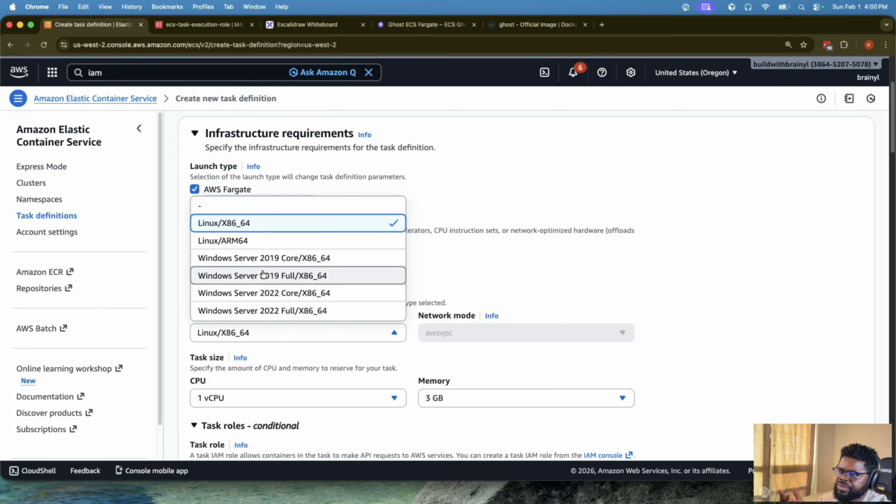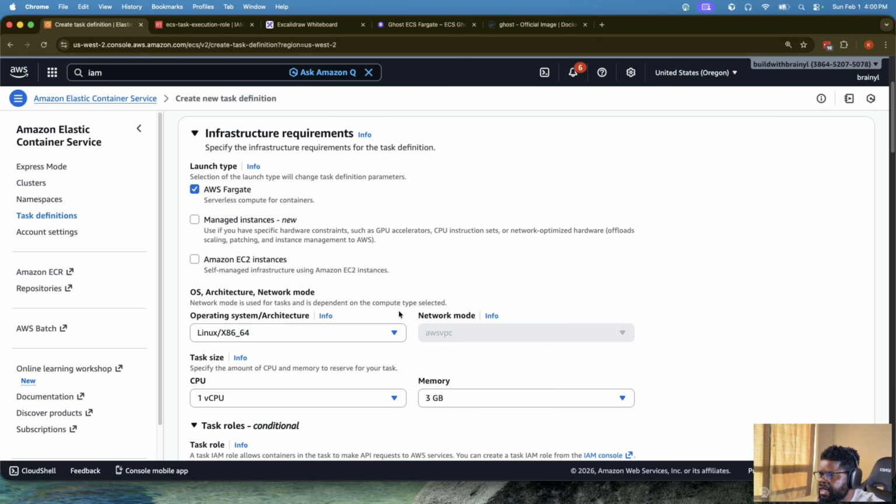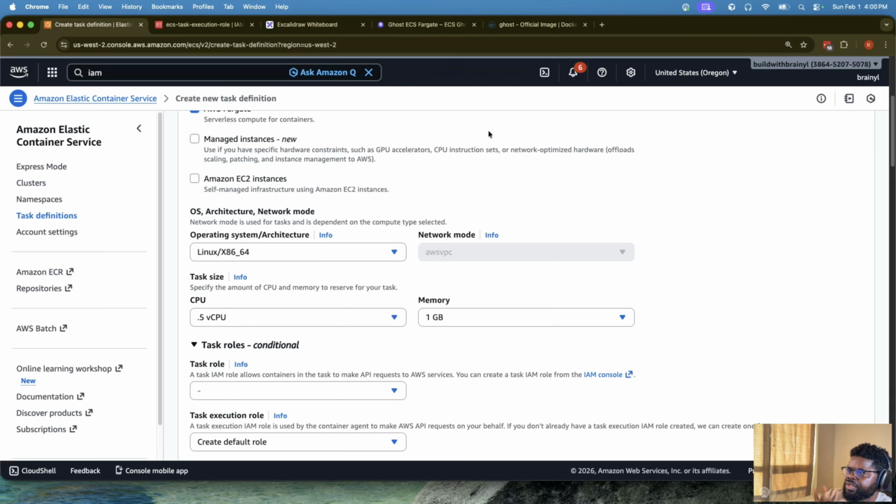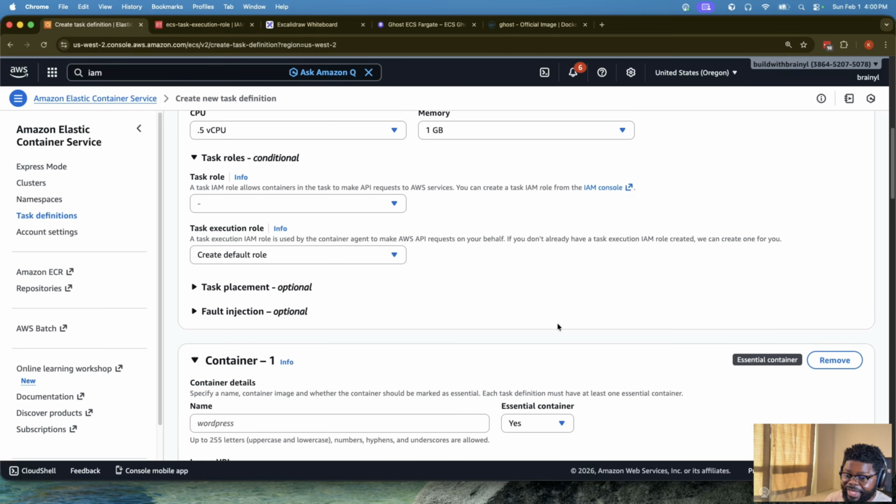For architecture, we'll just use Linux x86. For our CPU, we'll use the barest minimum, okay? We don't need to use too many CPU. But we're creating a task definition. A task definition is really what a task needs to bring itself up, right? So it means it will use this definition to bring up a task. So we're doing .5 vCPU, 1 GB of RAM.